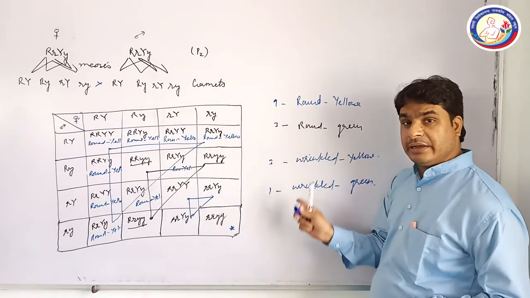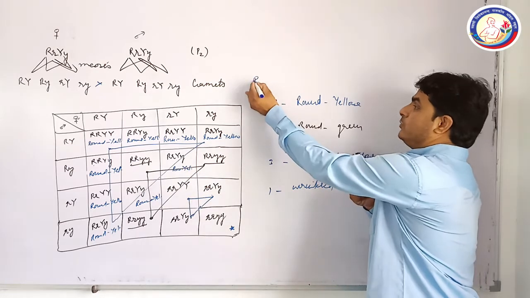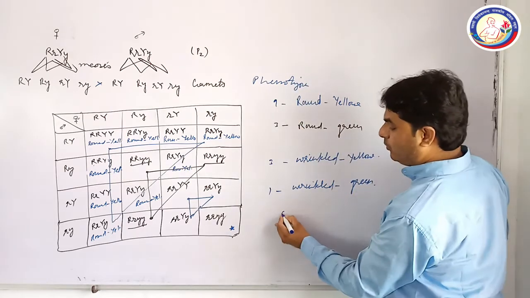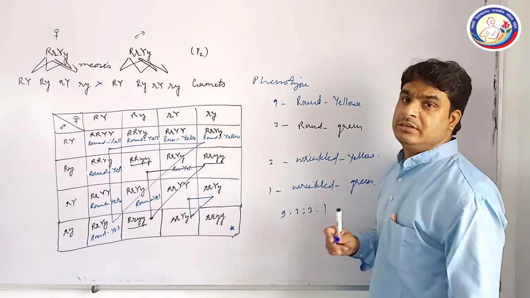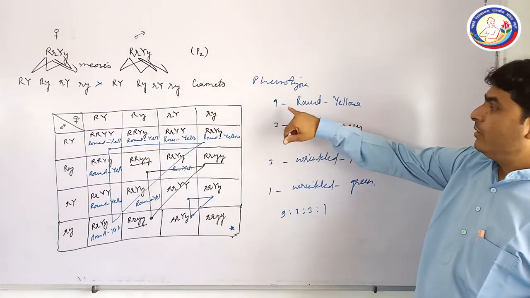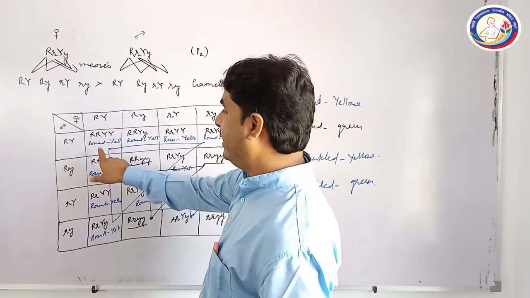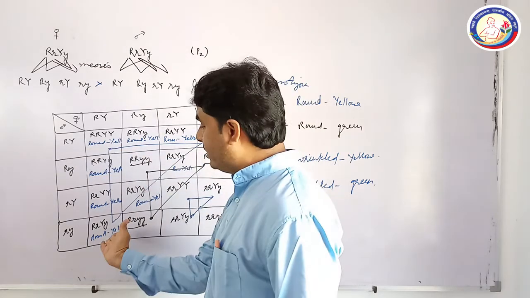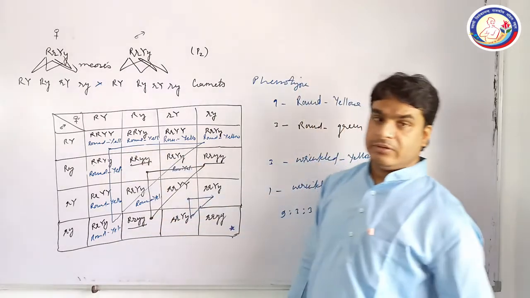So these are the characters which are clearly expressed here, and it is also known as the phenotype of the dihybrid cross, and its ratio will be 9 is to 3 is to 3 is to 1. I think there is no problem here. You can find the 9 plants in the first triangle, moving from left to right and then downward: round yellow, round yellow, all these 9 plants are round and yellow.